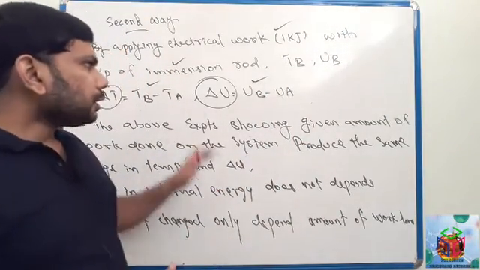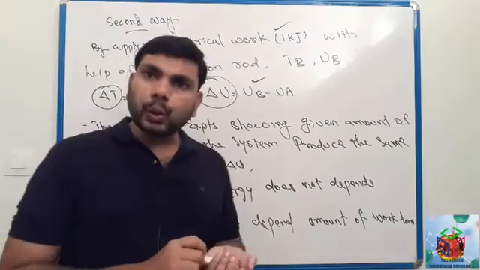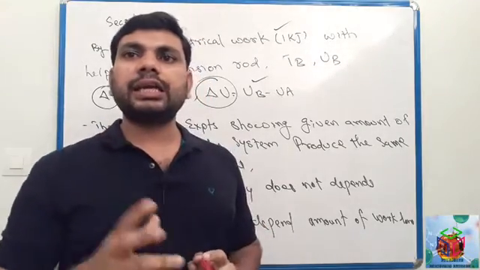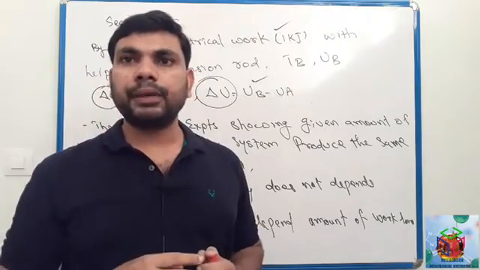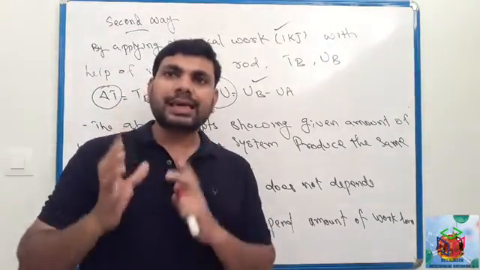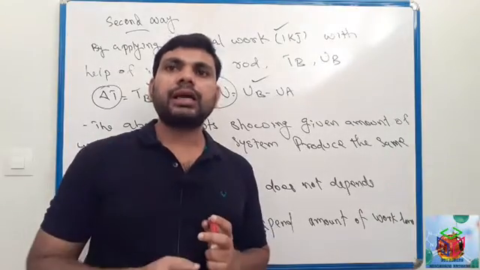Okay. So here we did two experiments. We changed the internal energy in two different ways: with the help of a small paddle, and the second one by applying electrical energy.